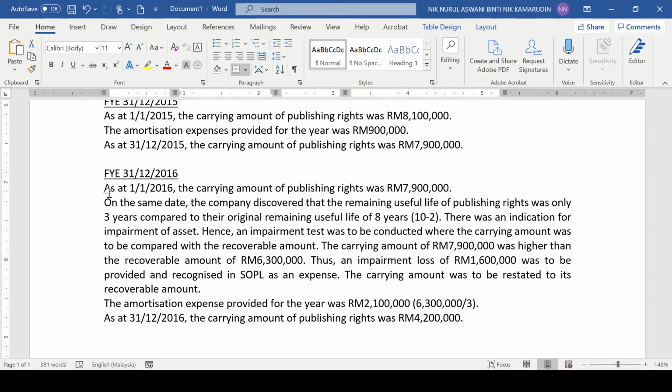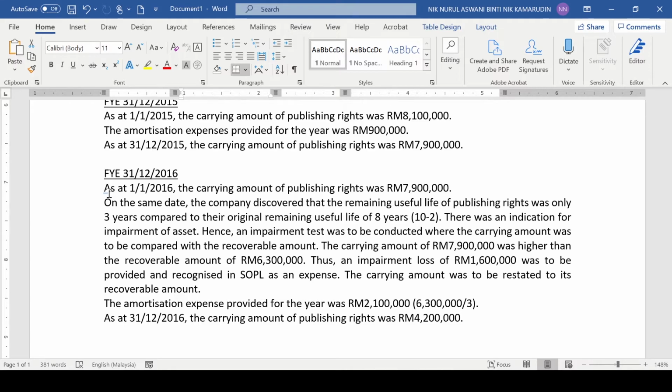Recoverable amount is the higher of fair value less cost to sell and value in use. The difference in this question is that you have been given the recoverable amount, so you don't have to identify it on your own. All you have to do is to compare the recoverable amount with the carrying amount. Whenever you have any information related to recoverable amount, you have to know that this is impairment, this is an indication for impairment. Then you have to conduct an impairment test.